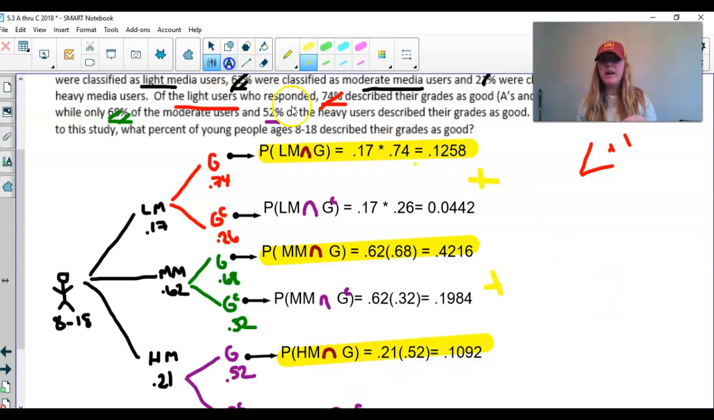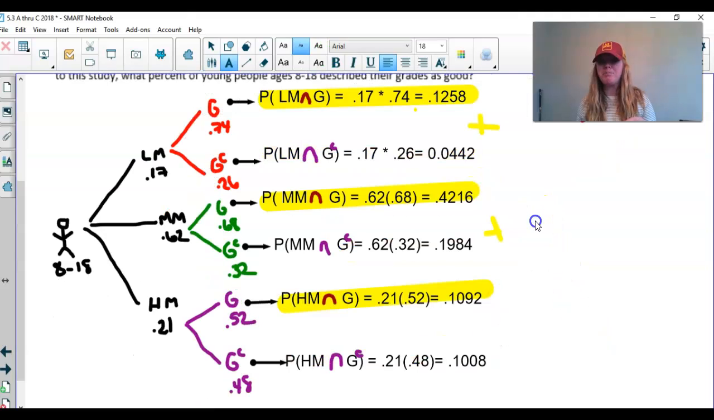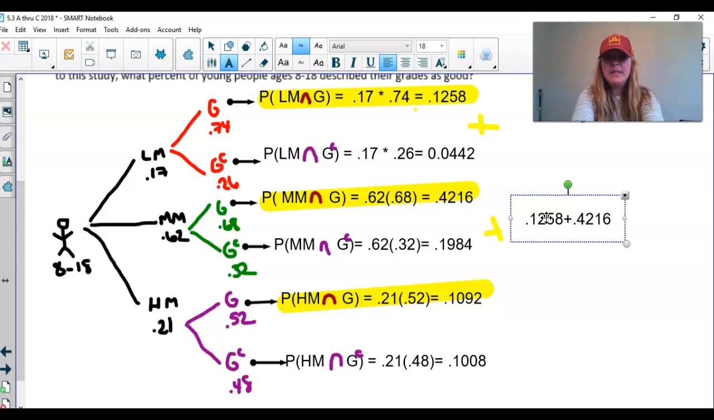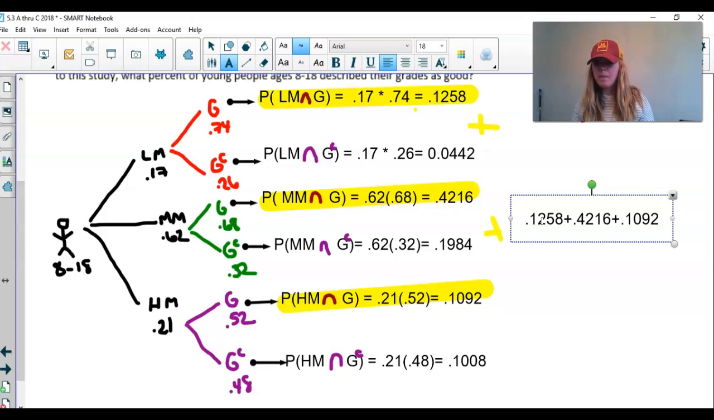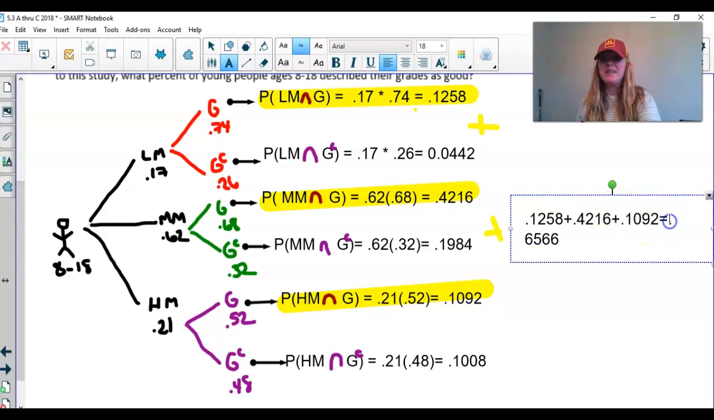So what am I going to do, you guys? I'm going to add those three numbers up. 0.1258 plus 0.4216 plus 0.1092. And that gives me 0.6566. And that's my final answer right there, guys. Oops, I don't know why the decimal didn't go with it. Let's redo it there.